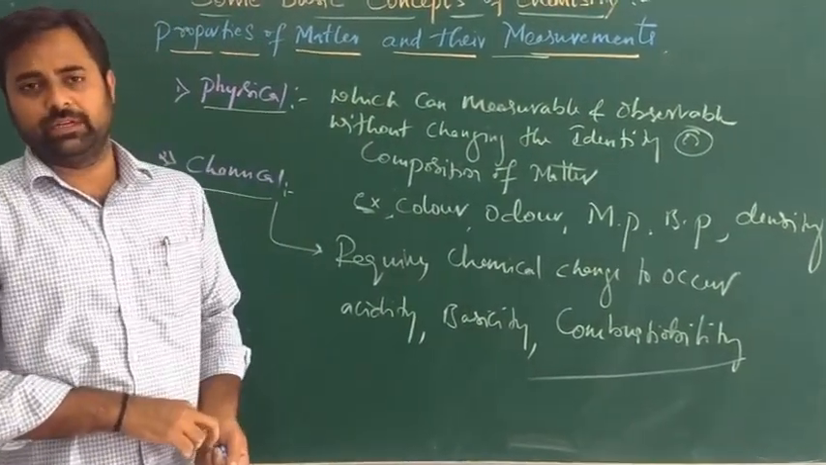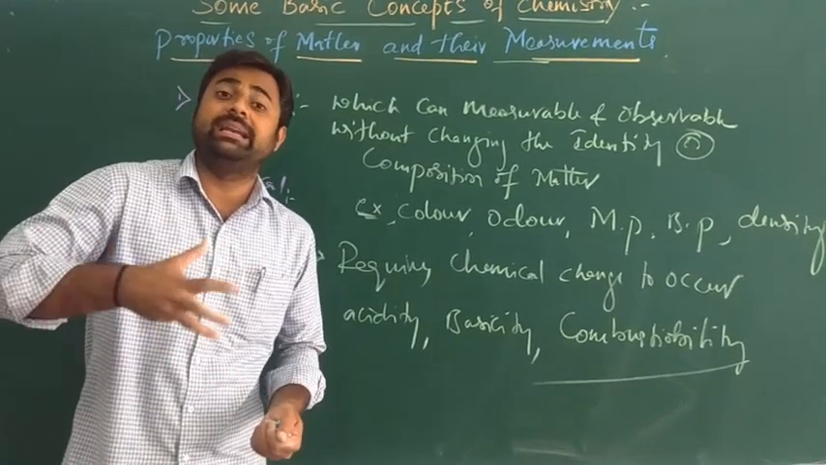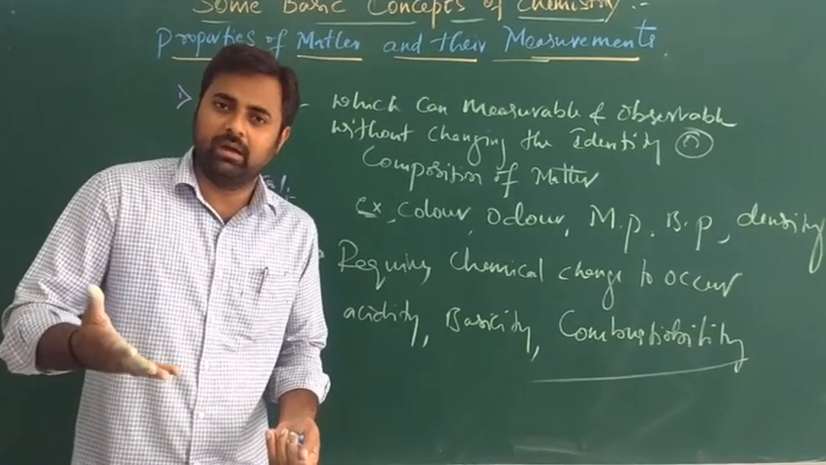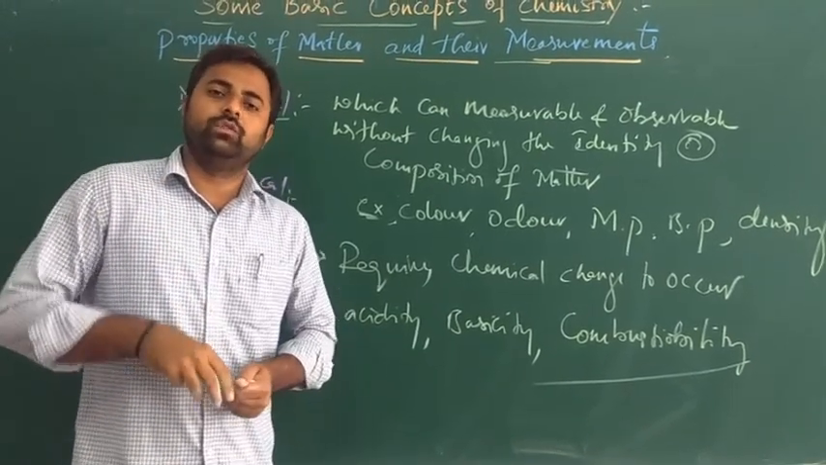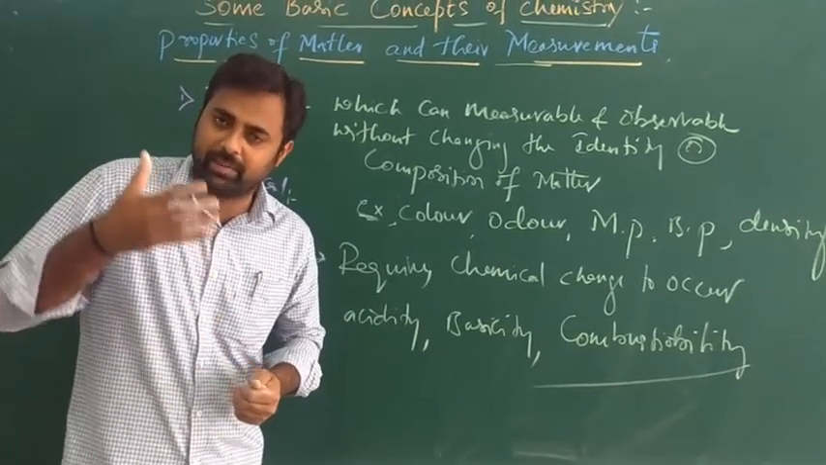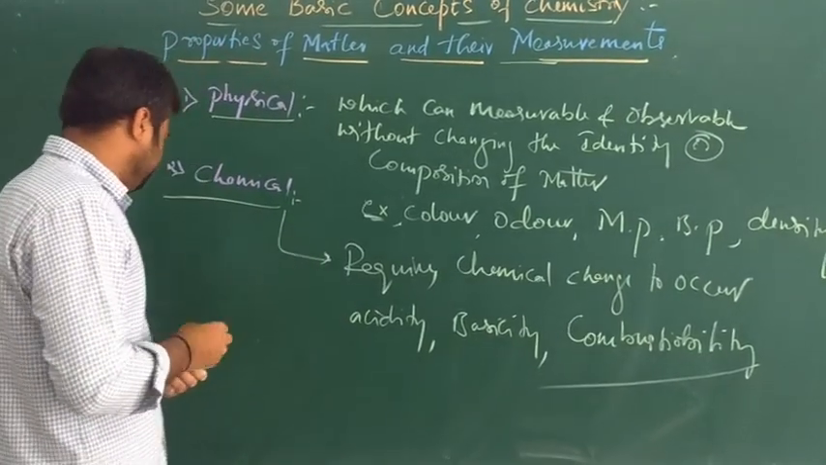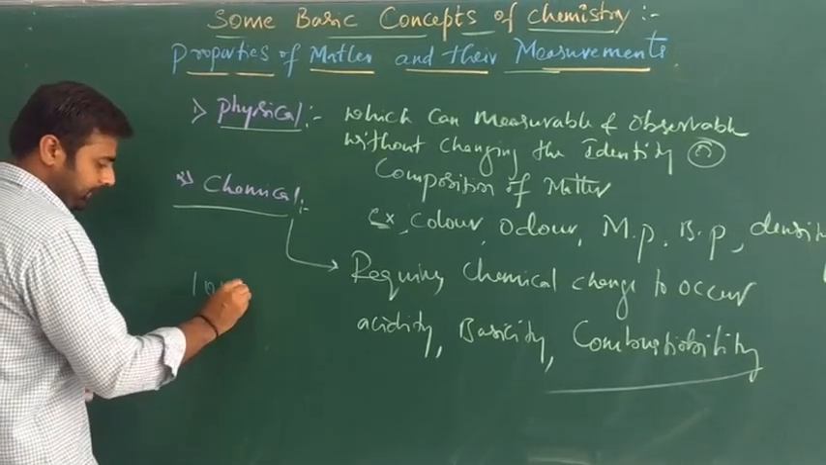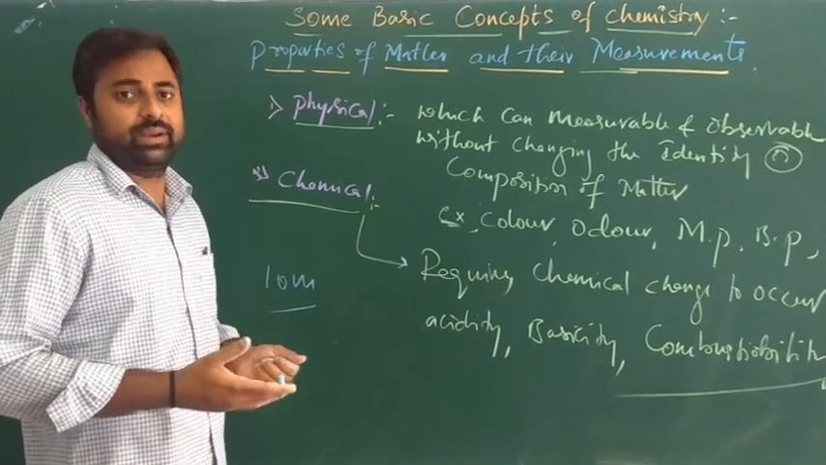Of course, some of the properties of matter are quantitative in nature. For example, length, area, volume. These are quantitative in nature. A quantitative property is measured by using a unit. For example, the length of the room is considered as 10 meter, right? This is a quantitative measurement.